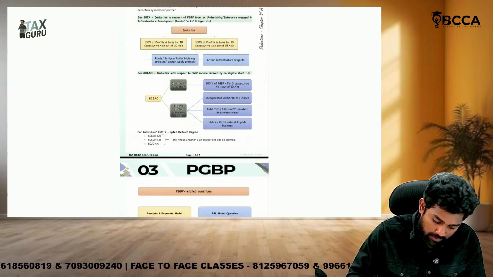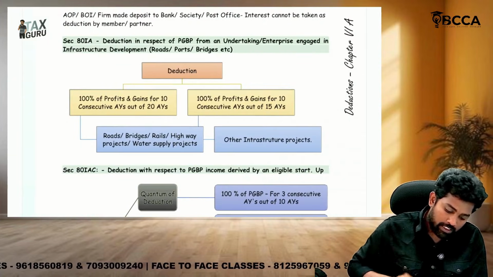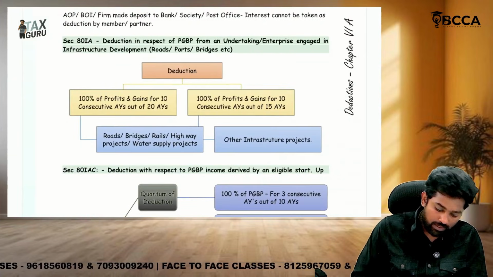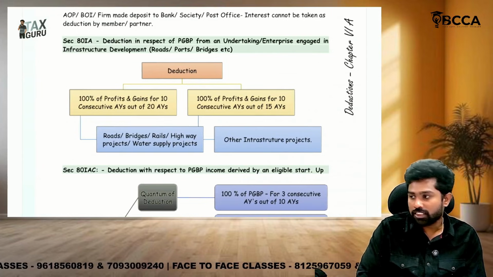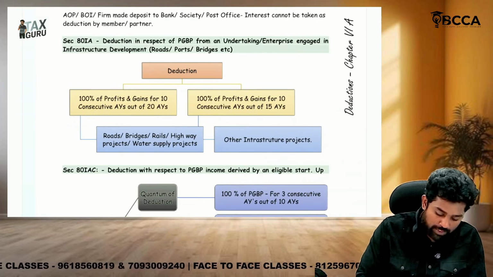See, look at this one, the last one, 80IA. Deduction in respect of PGBP from undertakings or enterprises engaged in infrastructure development like roads, ports, bridges, etc. The deduction available is like what?